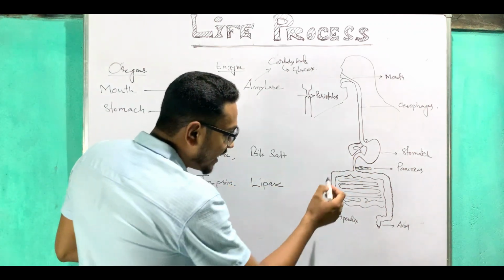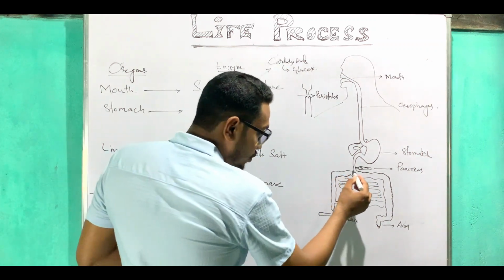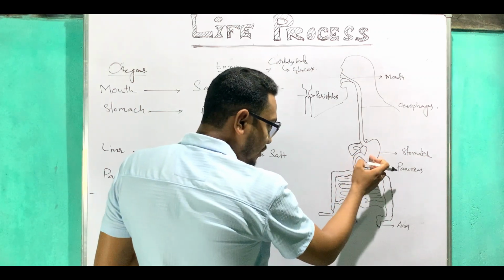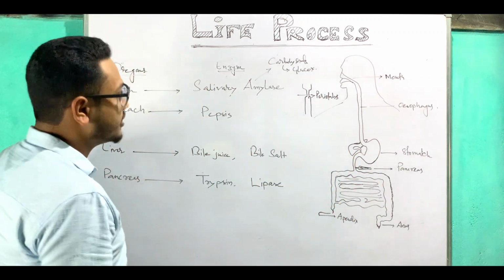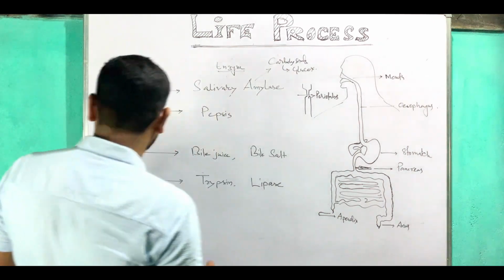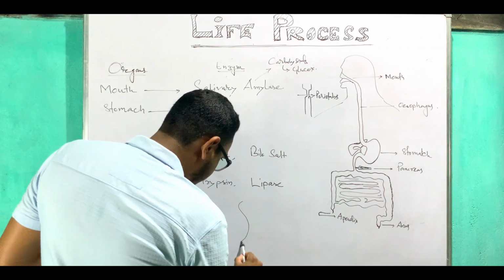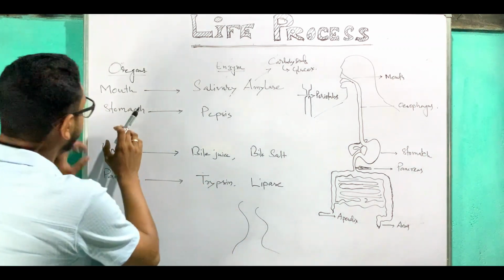It looks like this pipe is attached with the large intestine. It doesn't mean that it's attached with the small intestine. First of all, the food coming from the stomach will go to the small intestine. So in the small intestine, what happens? Just have a look. Suppose this is a small intestine.